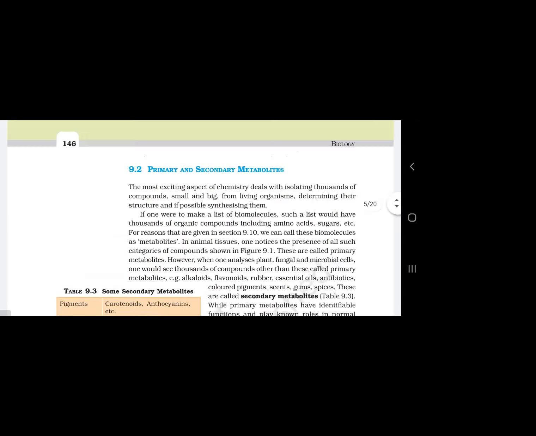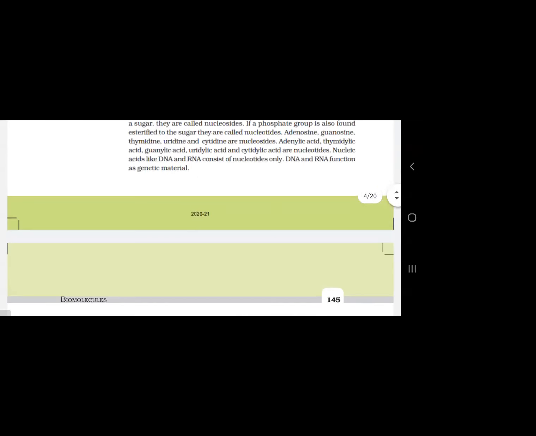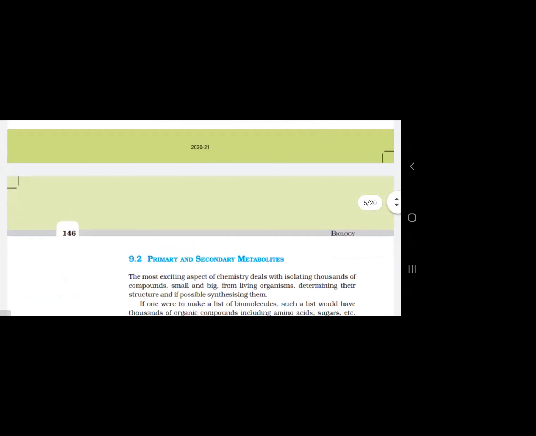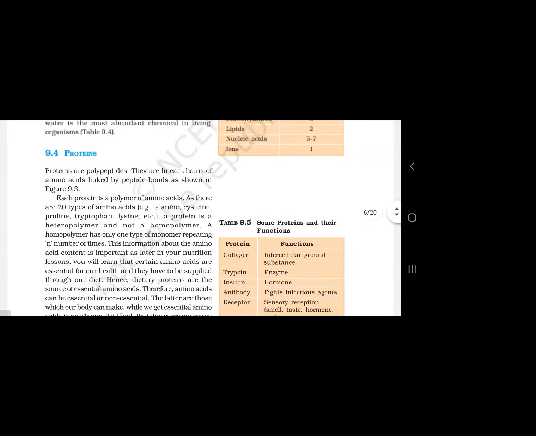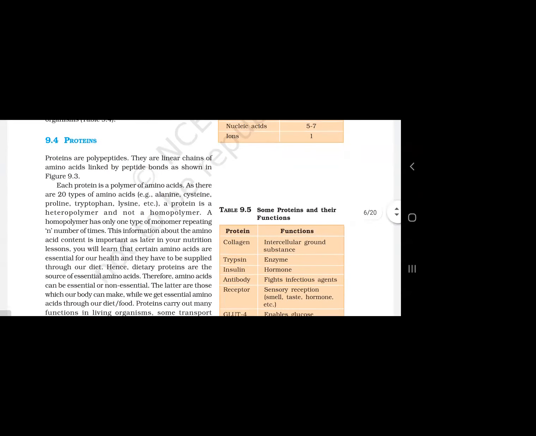And one more list. Go back to proteins, some examples given in your textbook. Under the heading protein, see collagen present in animals, that is able to hold all the cells together. That's why intercellular ground substance like middle lamella is able to hold all the cells together.